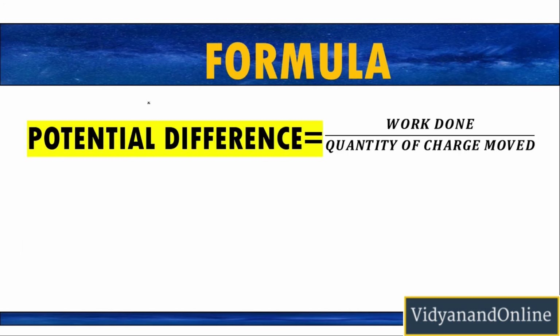Now let us see the formula for potential difference. So potential difference is represented by the formula V2 minus V1, where V2 is the potential at point B and V1 is potential at point A. Work done is represented by the symbol W and the quantity of charge moved is represented by the symbol Q. We know that work done is measured in joules, and charge is measured in coulomb. And potential difference is in volts.